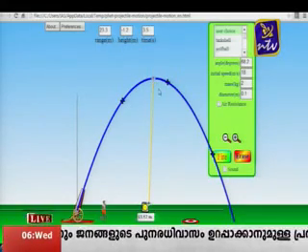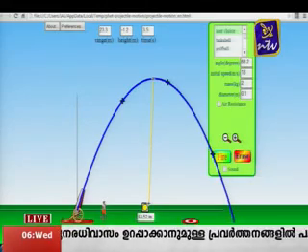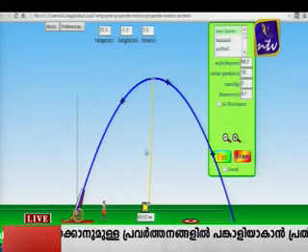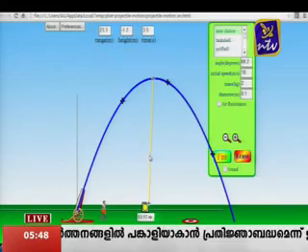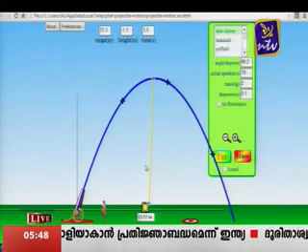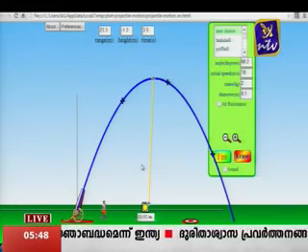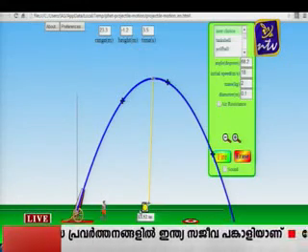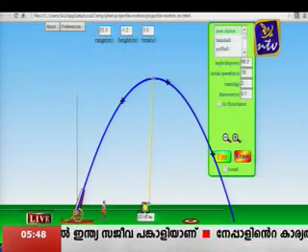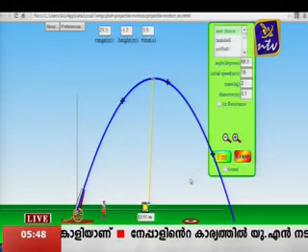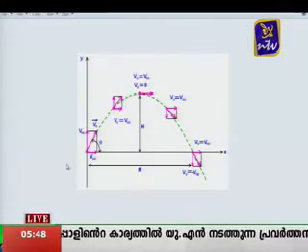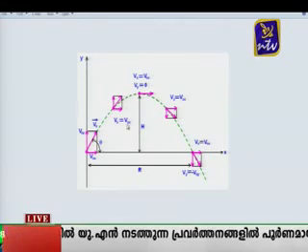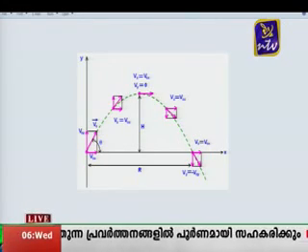So there are 3 terms as far as projectile motion is concerned. One is the maximum height, second is the horizontal range, and third is the time of flight. Time of flight means the time taken by the projectile to complete its path. I will also show you a picture along with that. You see the motion of a projectile. I hope all of you can see this picture.